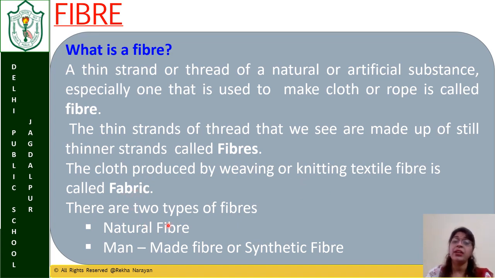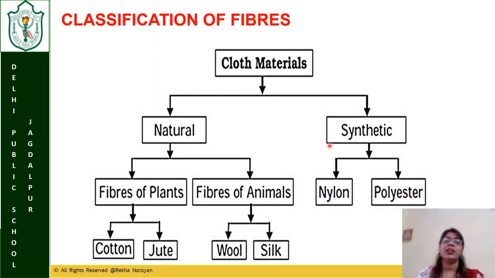Now we divide the fibers according to their source into two categories. One is natural, one is man-made or synthetic. Natural is what you get in nature; man-made is created by man using chemical synthetic materials. Now, this classification you are all going to draw in your notebook.